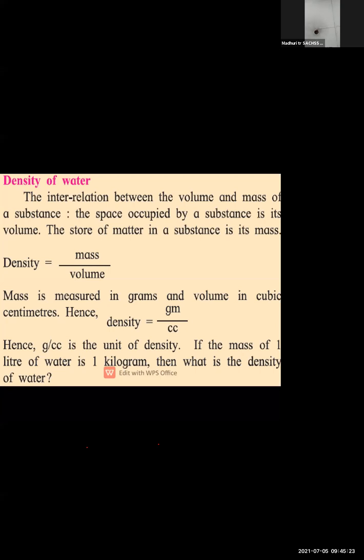So if anyone asks you what is the unit of the density of water, you can say that gram per cubic centimeter is the unit. And 1 liter of water has the mass of 1 gram, so the density of the water will be how much? Can anyone tell?